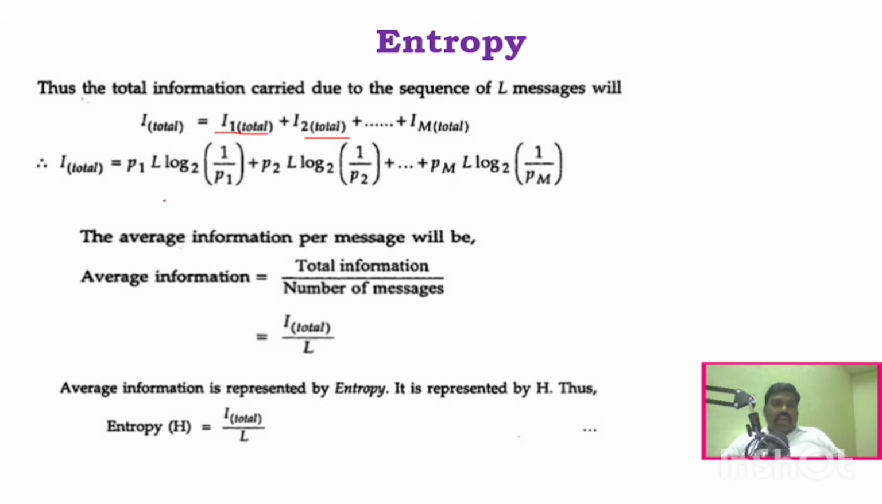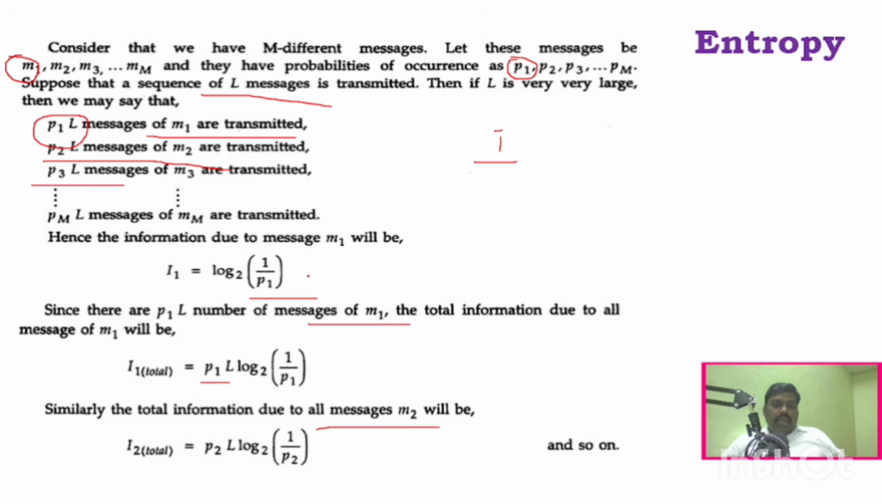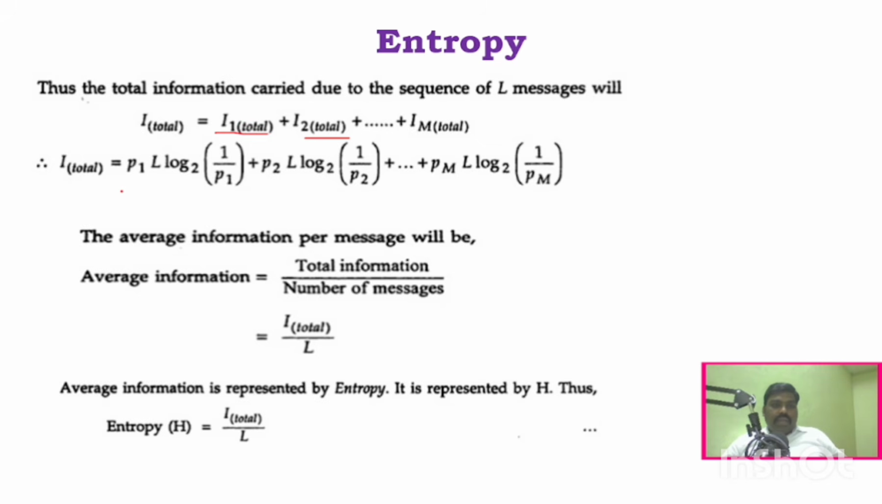So we have obtained already P1L log 2 1 by P1. You can see P1L log 2 1 by P1, and similarly for all the messages. So what average information do we have to calculate? We have to calculate the entropy H. What is entropy? Entropy is the average information. How will you calculate the average information? Average information is total information divided by the number of messages.